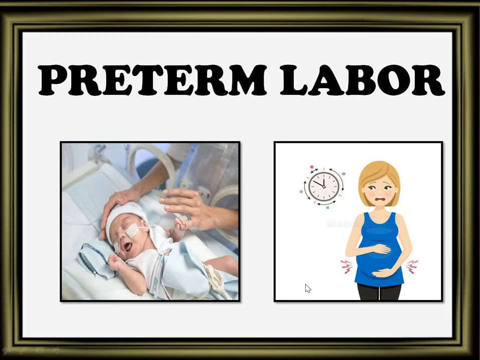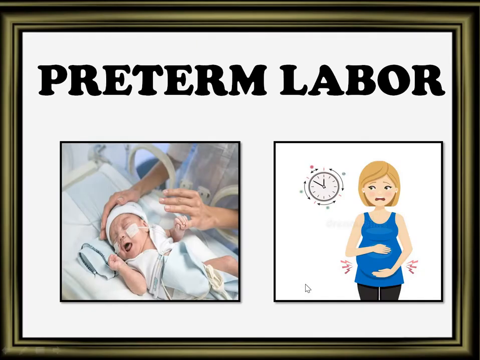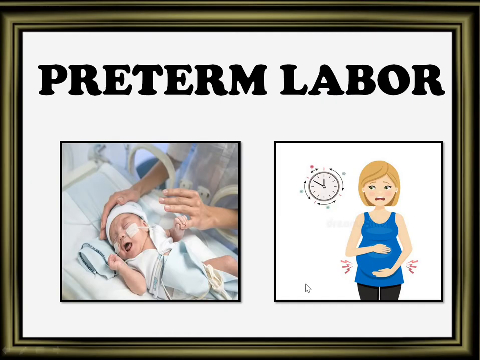This lecture is on preterm labor. Content of the video: introduction, causes, pathogenesis, prediction of preterm labor and treatment of preterm labor. Full term means 39 weeks to 40 weeks plus 6 days. Early term means 37 weeks to 38 weeks plus 6 days. If the labor starts before 37 weeks, that is preterm labor.